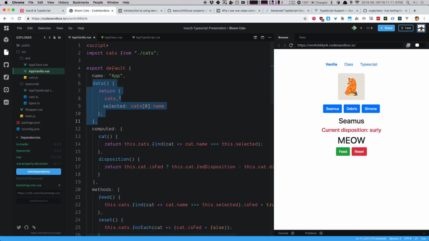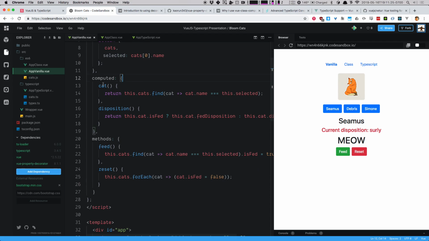So we've got simply the cats that we've imported. It's a list of objects of cats. We select a cat by name, right? In Vue, you want to store the absolute minimum amount of data and then derive everything else through computed values, okay? Our computed cat is simply whichever cat is selected by name. We can figure out overall what our disposition is by just simply checking if the current cat is fed. Okay, really, really straightforward stuff here.